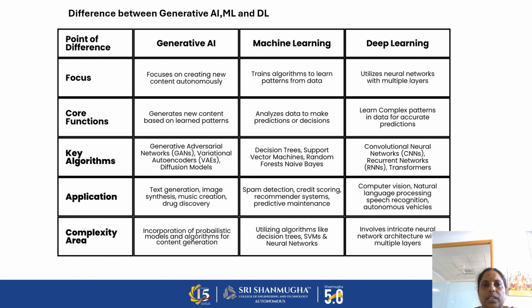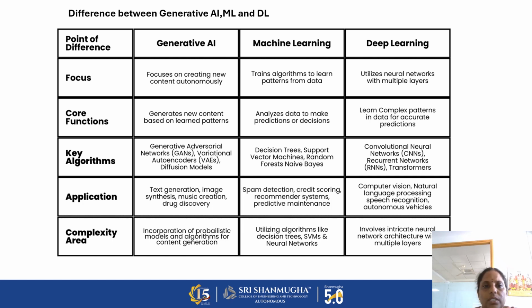The main difference between generative AI, machine learning and deep learning: generative AI focuses on autonomously creating images and text automatically. Here we create text, images or audio files. Machine learning is mainly used for predicting patterns. Deep learning is also used for predicting patterns or making decisions. Here we don't need to give the features; deep learning itself takes the features and gives our output. Learning takes place many times because we have an input layer, output layer, and hidden layers.